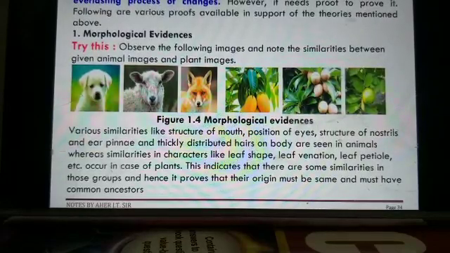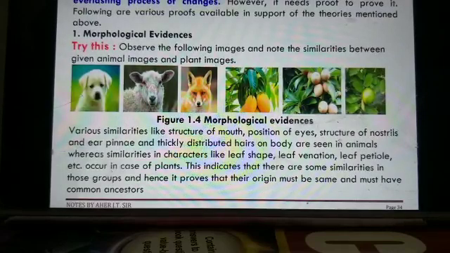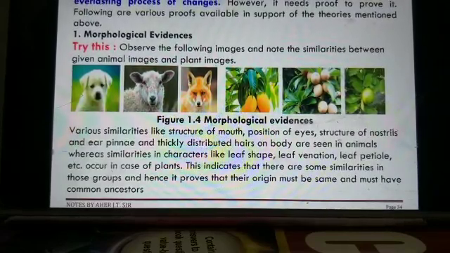Last time we studied the theory of evolution. Evolution is an everlasting process of changes, and it needs proof to prove this theory. So that's why there are some proofs or evidences of evolution that we'll see one by one. Today we'll see two evidences: first, morphological evidence, and second, anatomical evidence.